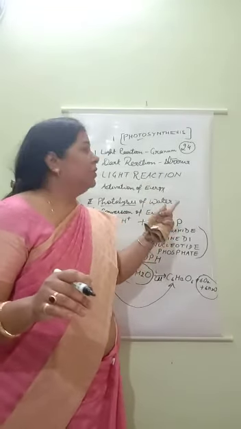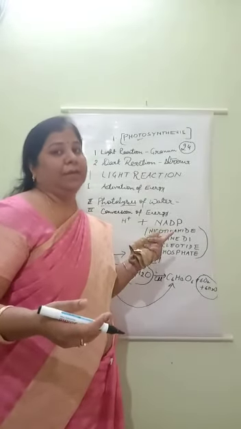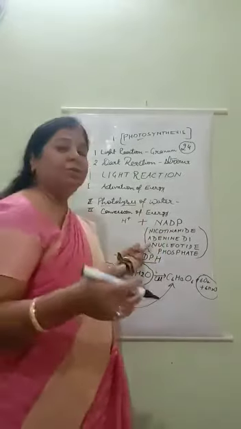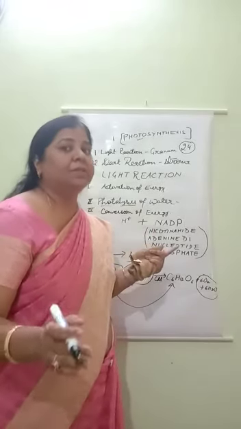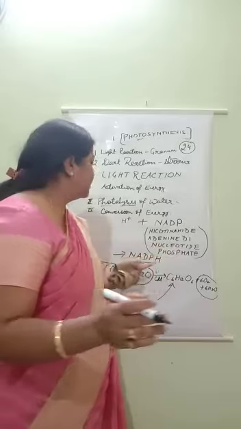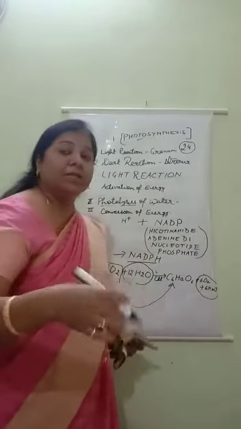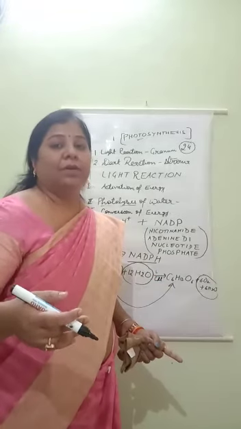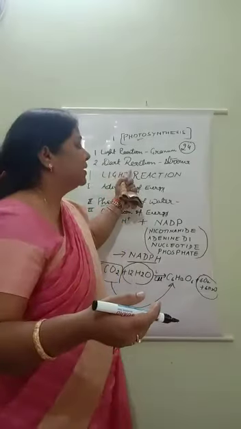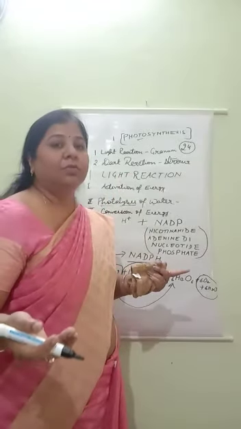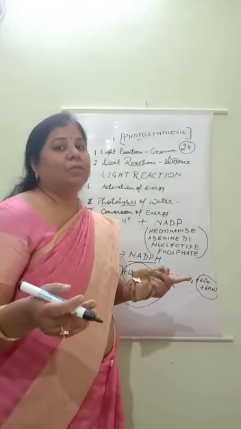Understood all of you? So light reaction means the reaction that takes place in presence of light. Here the requirement of light is important because conversion of light energy into chemical energy is important. After conversion of light energy into chemical energy, fixation of carbon dioxide takes place. So that step is known as dark reaction. In my next video, I will tell you how dark reaction takes place, or what is the mechanism of dark reaction.